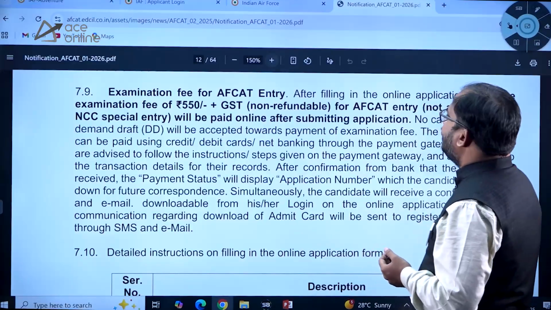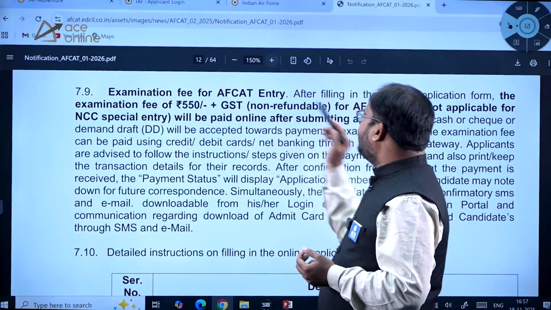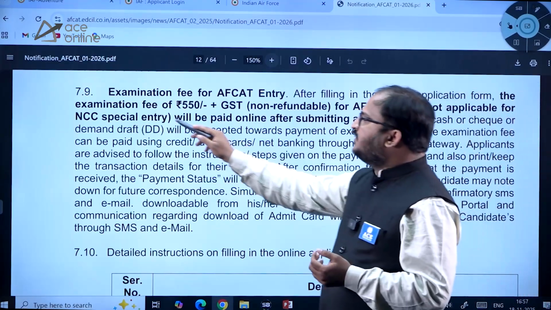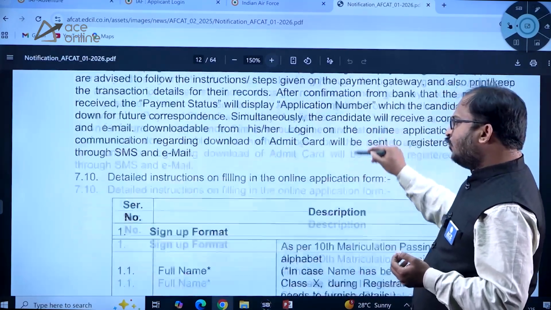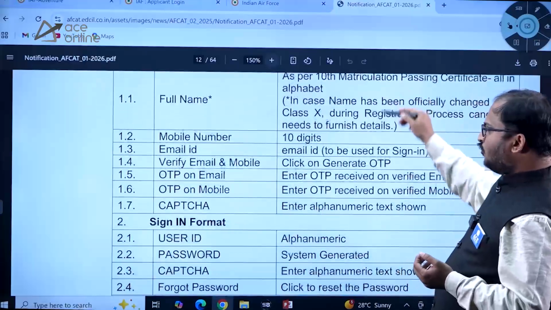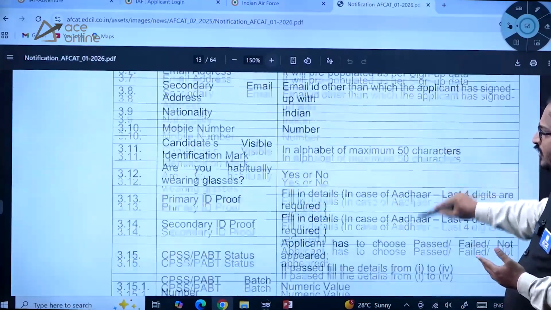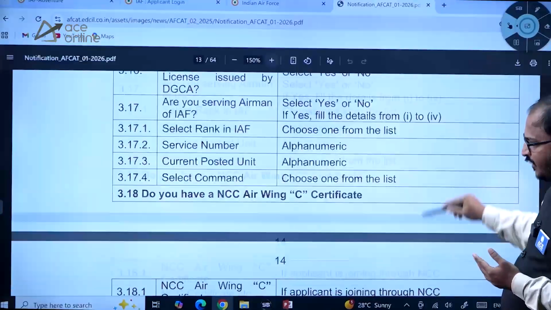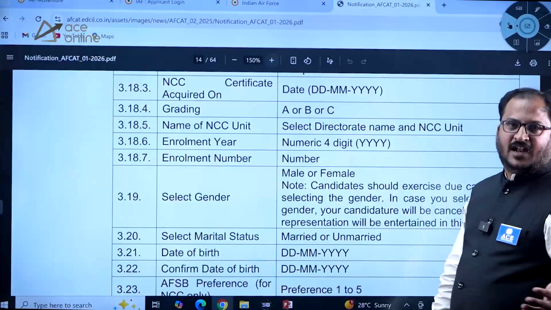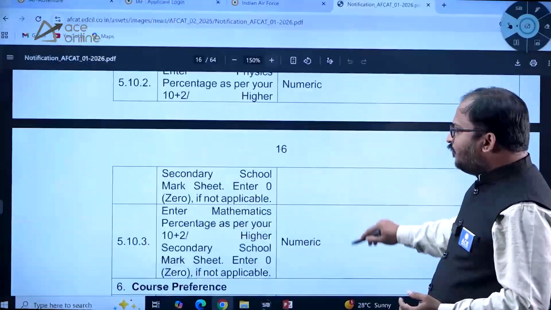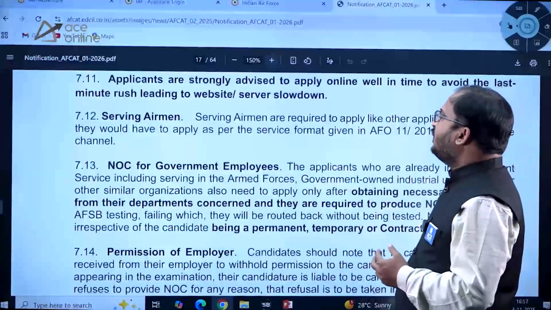Examination fee is 550 rupees plus GST, non-refundable, for FCAT entry, not applicable for NCC special entry candidates. Detailed instructions for filling the application form are also given, dear students. Go through this information very carefully before applying, because once you submit, you can't edit the form once again. Go through all this information. This is a 64-page document, dear students.